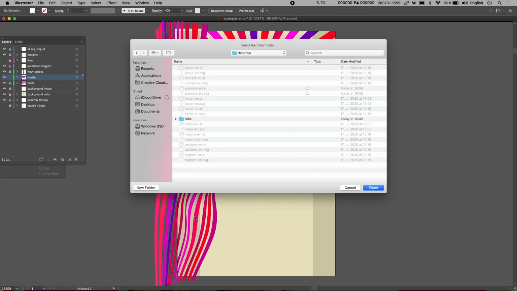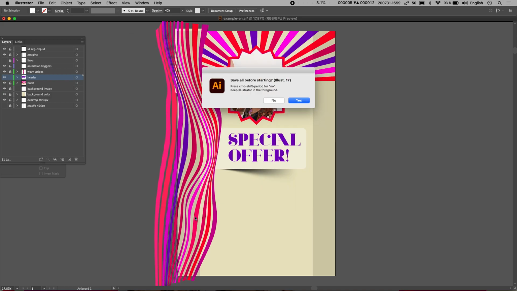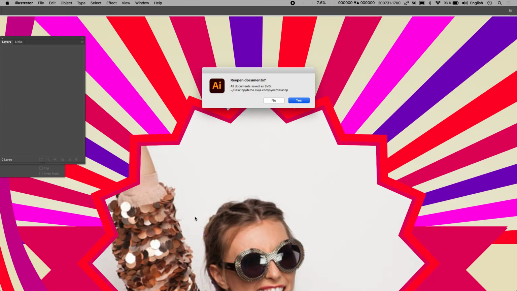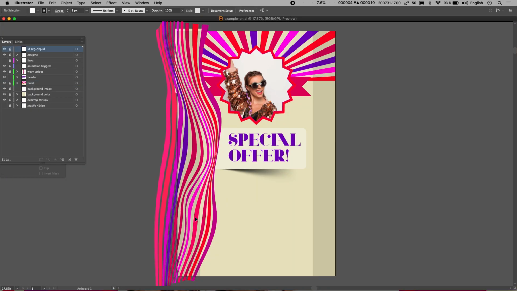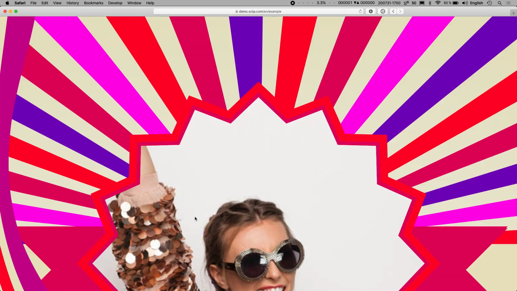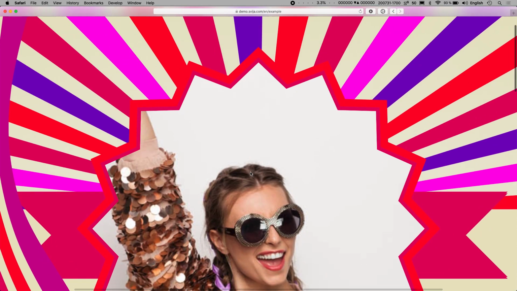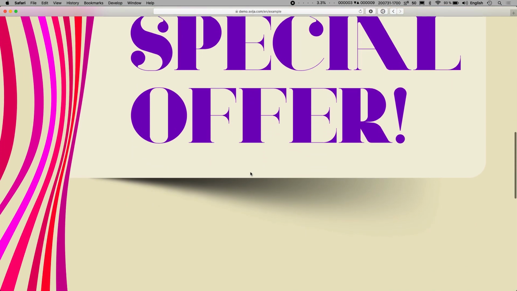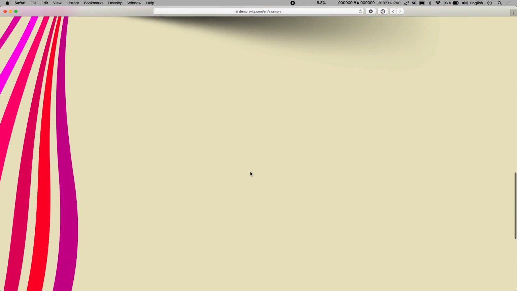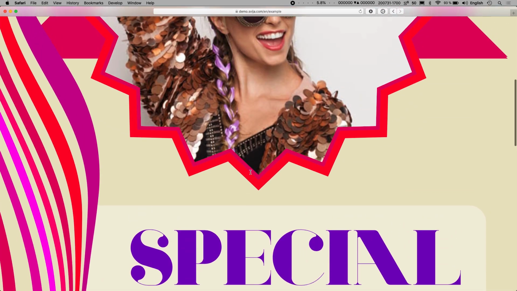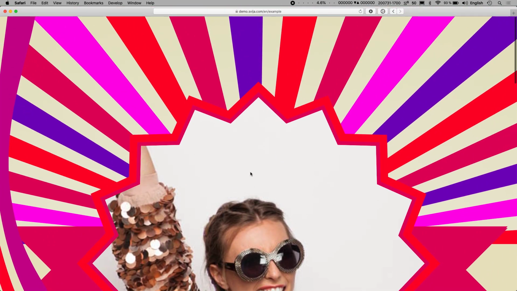Let's save it. Reopen it. Special offer, there's our shadow, everything. Again, this is the page, it's done. There's nothing else I have to do to make it into a page or to optimize it or anything.